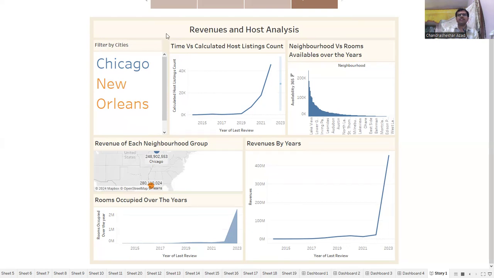So here we can conclude that both cities are very popular for the Airbnb market, and the listings available are also very good. So that's all from my side.